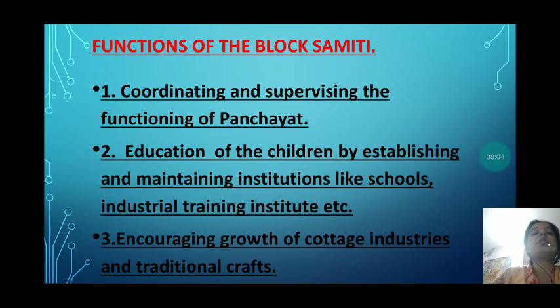Some functions of the block Samiti are: the first function is coordinating and supervising the functioning of Panchayat. The second function is education of the children by establishing and maintaining institutions like schools and industrial training institutes. The third function is encouraging growth of cottage industries and traditional crafts under the block Samiti.